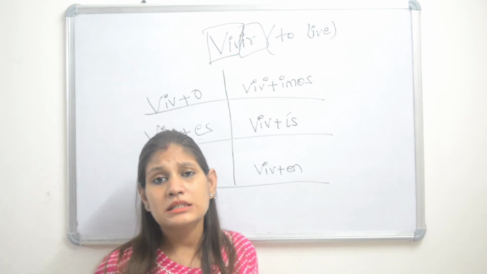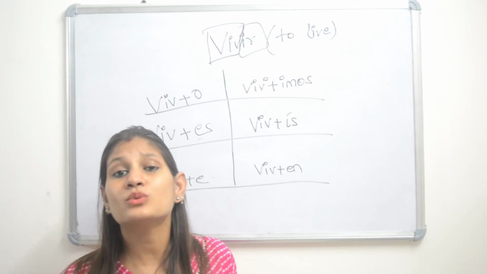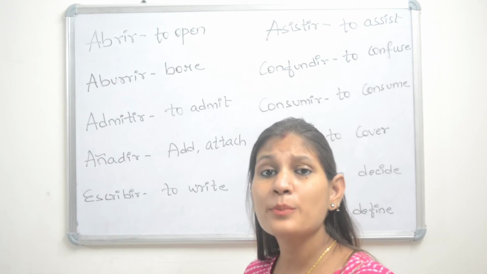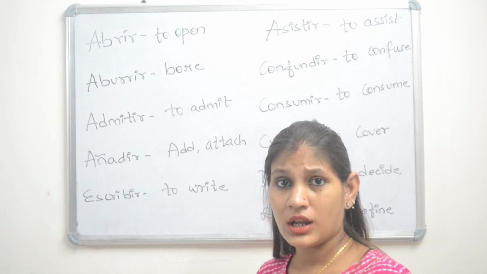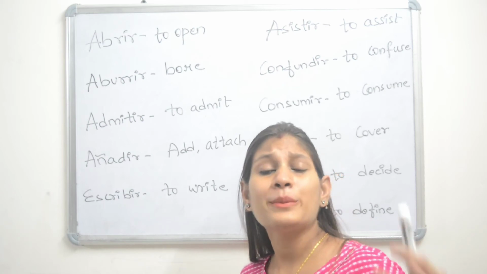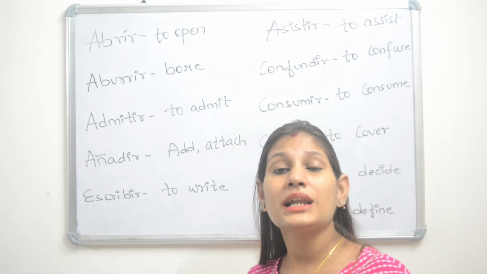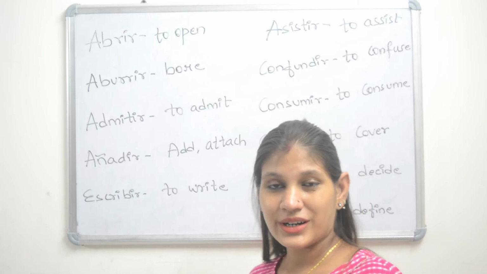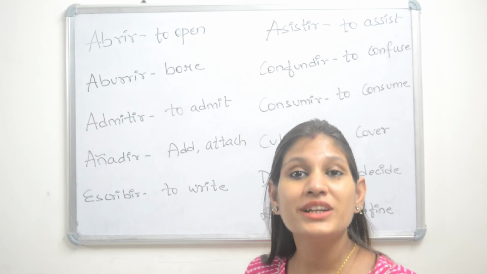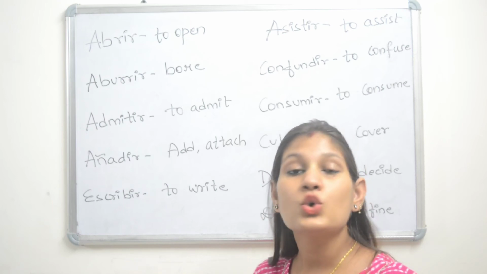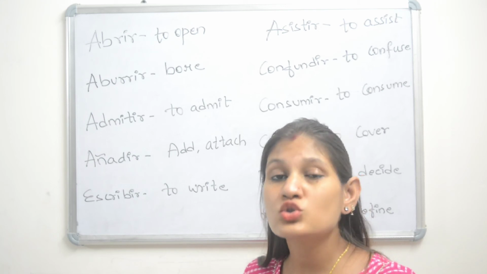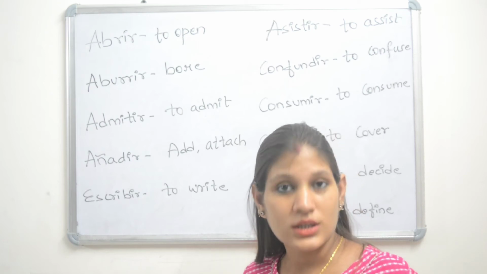So now we will see some of the important IR ending verbs that we use in our daily life. So let's start with that. Abrir is to open. Abre la ventana, por favor. Aburrir is to bore. Like when you are getting bored, you would use aburrir. Yo aburro mucho ahora. Yo aburro mucho hoy.